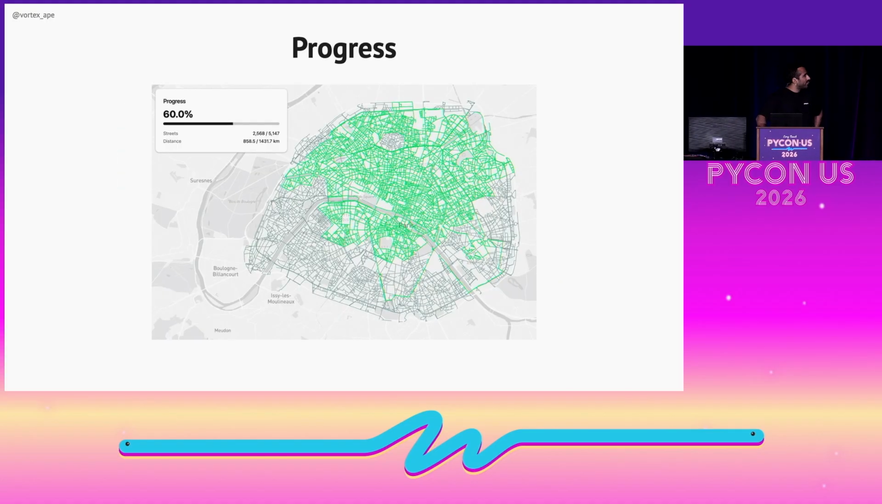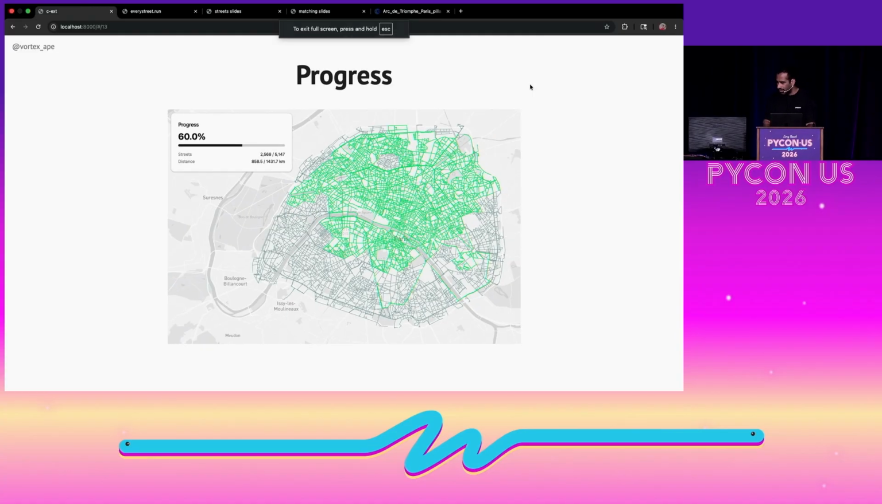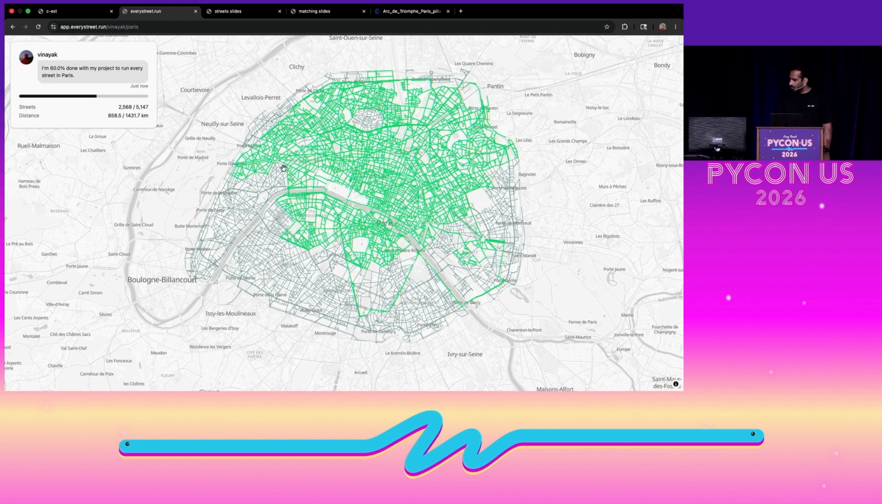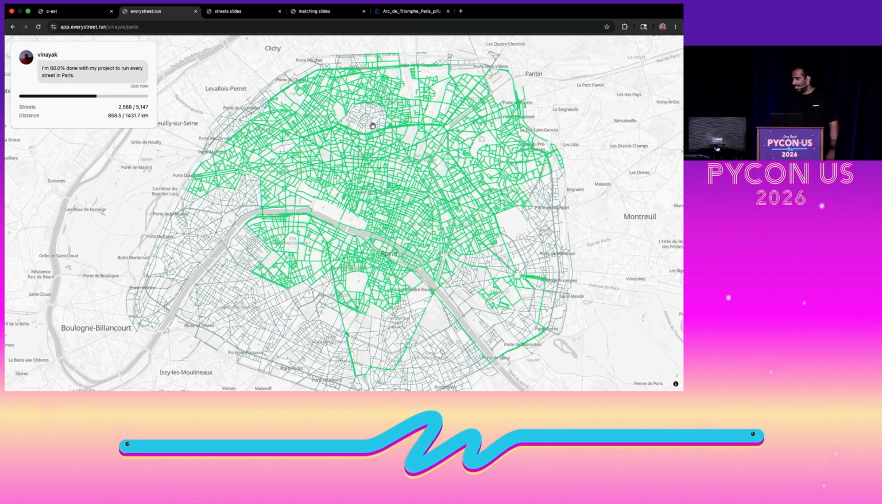So yeah, this is what it looks like. I have it all visualized on a map, and maybe I can show you a quick demo of what it looks like. You'll be able to find this link at the end of the talk, but you can see that I've covered most of the north of Paris. I still need to go to the south and go to this small hilly neighborhood in the north, which I'm going to do at the end.